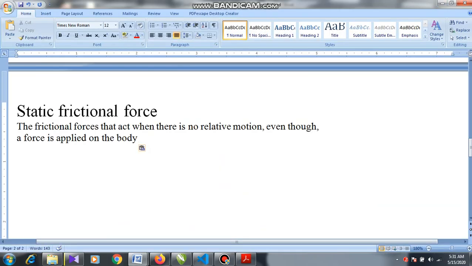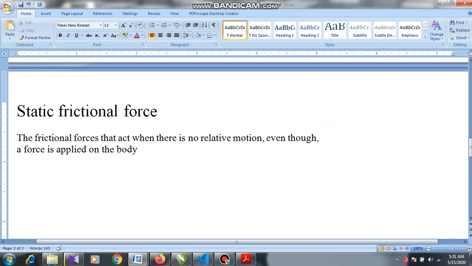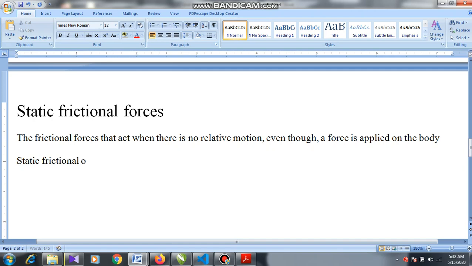So first it is static frictional force. Here the definition: the frictional forces. They're writing in plural, so let's write in plural, no problem. Static frictional forces mean the frictional forces that act when there is no relative motion, even though a force is applied on the body.